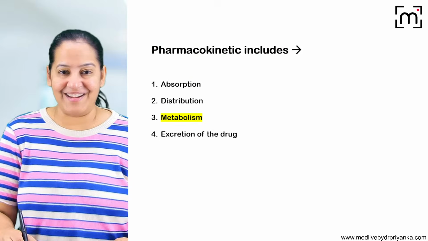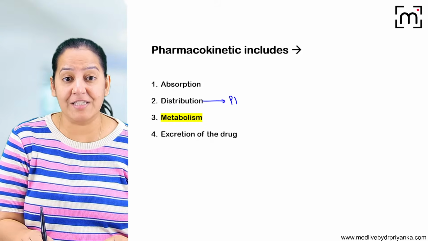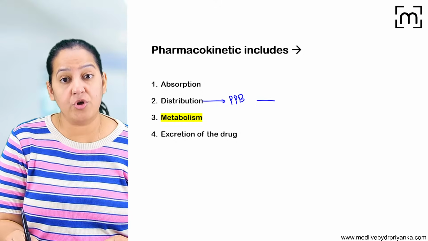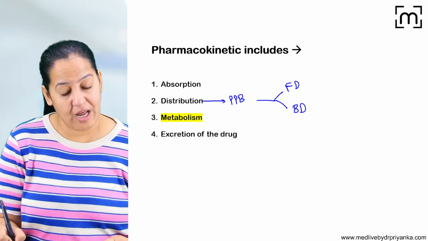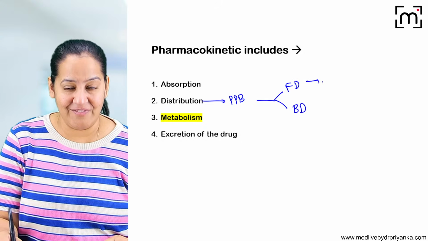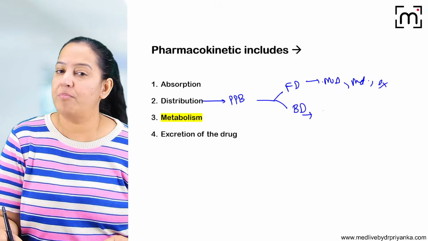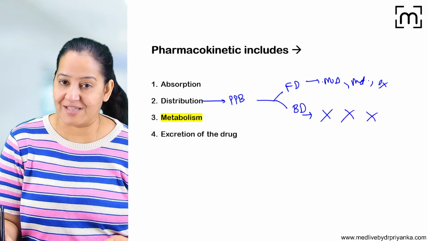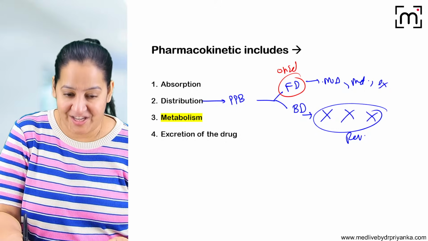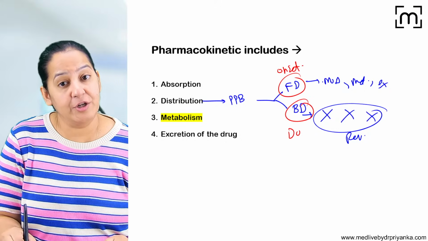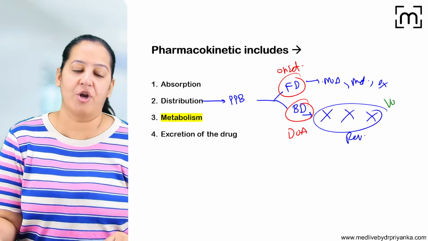Okay, so can I start the third chapter, metabolism? Distribution was really difficult. Here I taught you the concept of plasma protein binding, based on which the drug in the blood occurs in two forms: the free drug and the bound drug. The free drug is active. It shows its mechanism of action. It is the drug which is metabolized and excreted. Bound form neither shows mechanism of action, nor is metabolized, nor excreted. It is only the reservoir. The free drug decides the onset of action of a drug, and the bound form decides the duration of action. So we have understood the concept, and after that we have understood one main concept, volume of distribution.